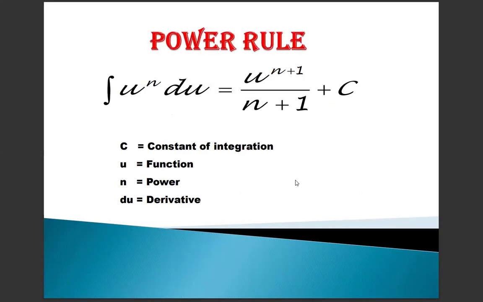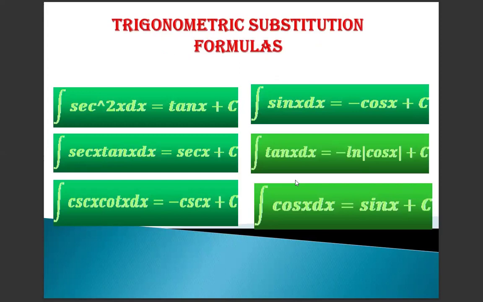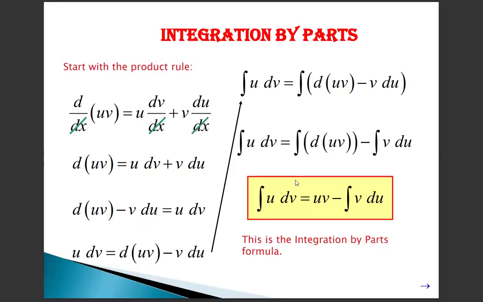Next, power rule. Integration of u power n du equals, the formula is u power n plus 1 divided by n plus 1, plus constant C. Here C represents the constant of integration. U is some function, n is the power, du is the derivative. This is the basic formula for integration, and some trigonometric substitution formulas are given here. These are the trigonometric formulas we are using in the integration.